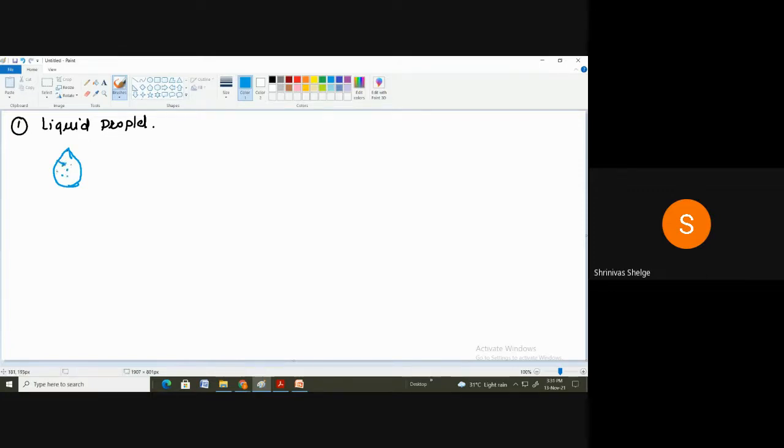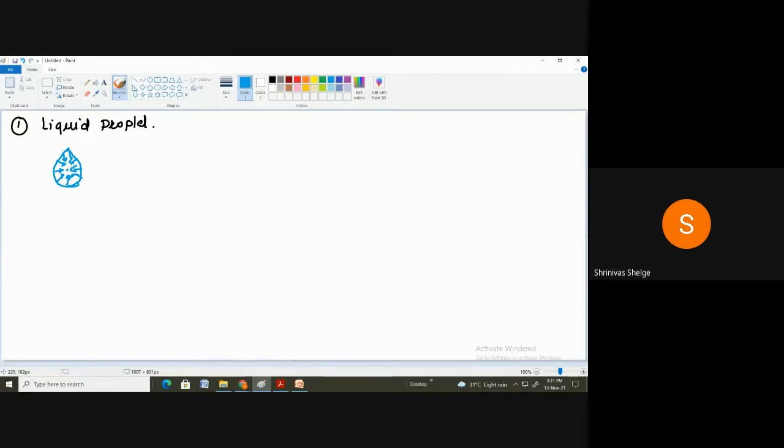So therefore it is attracted inside by cohesive forces, but the outer surface of this liquid droplet is acted on by what, the adhesive forces, which is in contact with the air, and those forces are very less as compared to the inside forces. So therefore this liquid droplet starts to contract because the inside forces are more than the outside forces.